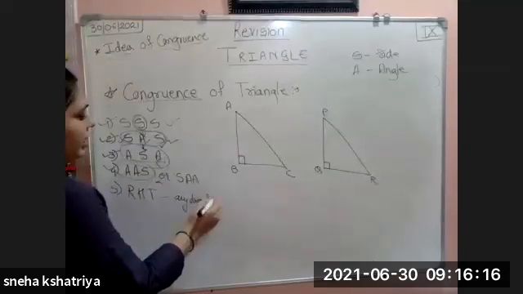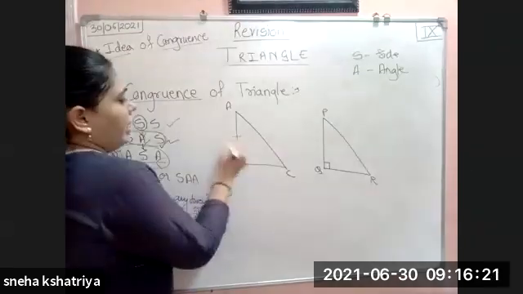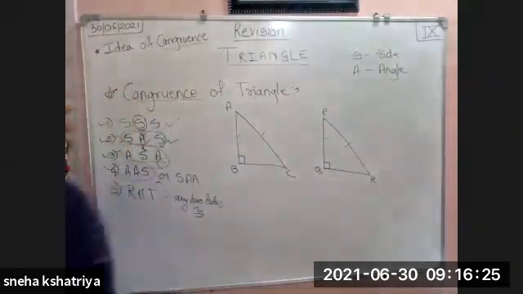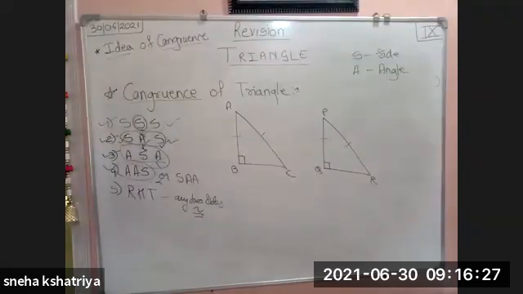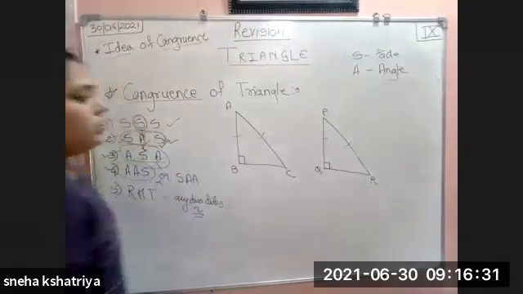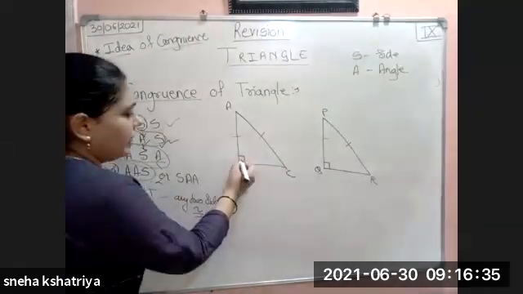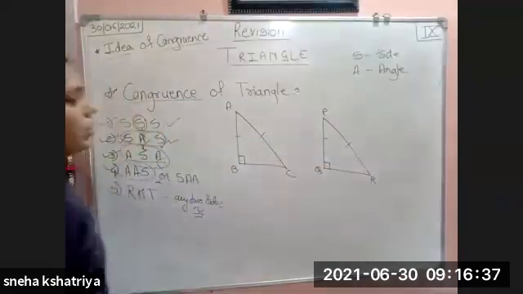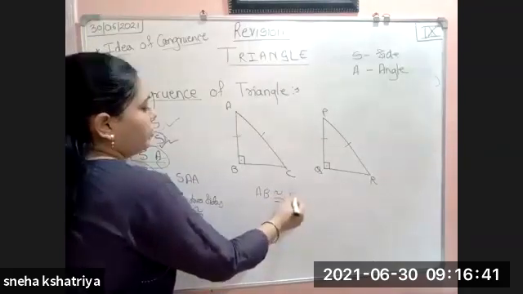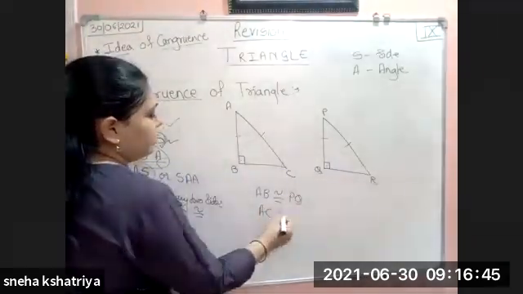So if AB is congruent to PQ and AC is congruent to PR, this is your right hypotenuse test. Right angle, this angle B is congruent to angle Q because both are 90 degrees. Side AB is congruent to PQ and AC is congruent to PR.